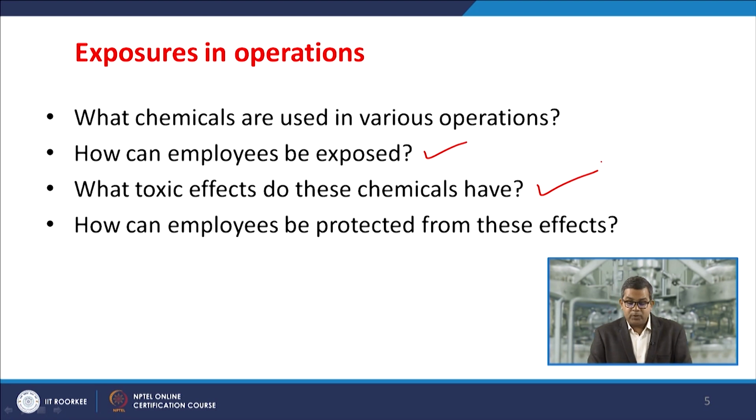How can employees be protected from these effects? You need to know that in case of any exposure, in case of any evaluation, how you can protect your employees from these toxic effects. Either you need to create a barrier between the worker and the exposure, or you must develop a scenario through which those toxicants or flammable vapors are not evolved at your workplace. So this is purely an engineering perspective. You must know these particular aspects.